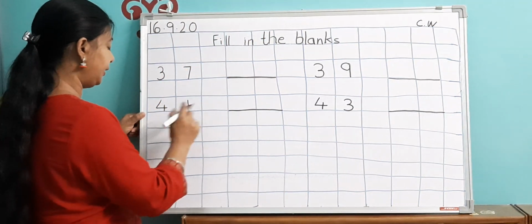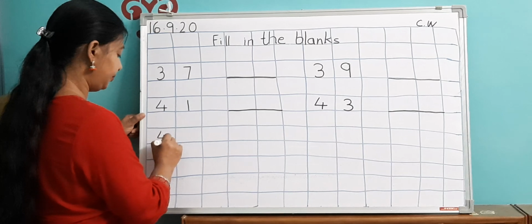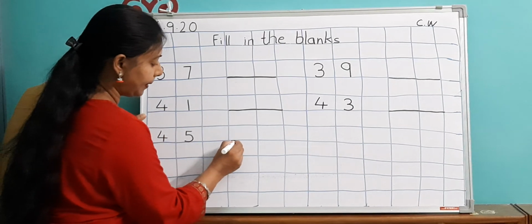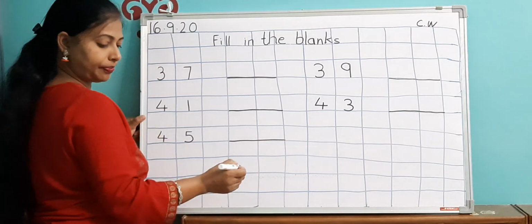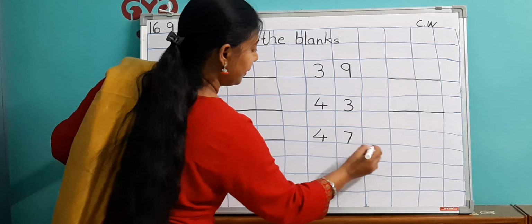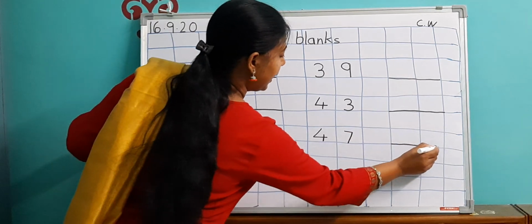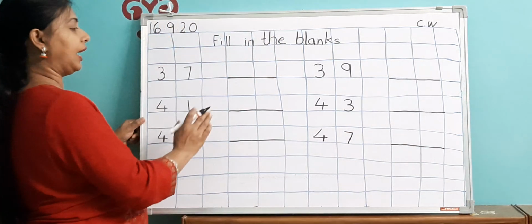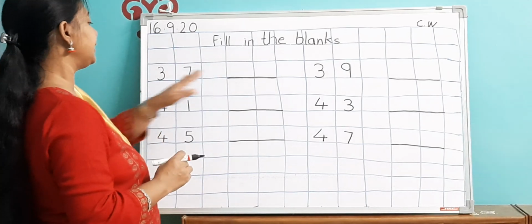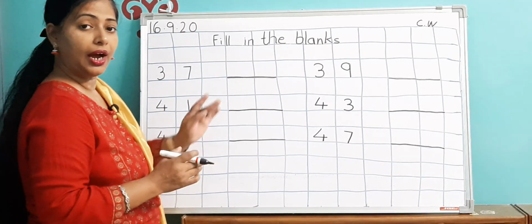Again you have to fill in the blanks. 4, 5, dash, and 4, 7, dash. So now you have to write the missing numbers. You have to fill in the blanks. You have to write here the numbers which are not there.